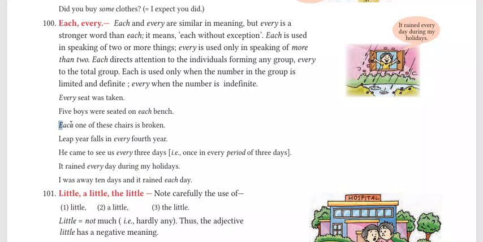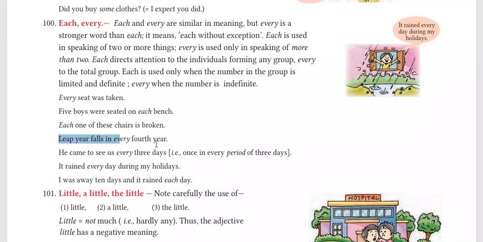Now, whenever we use each and every, we use a singular verb. Sometimes students get confused with one of these chairs. In this situation, students are confused about the correct verb. When we have one of or each of followed by a plural noun, the verb will be singular because we are talking about one of these chairs.